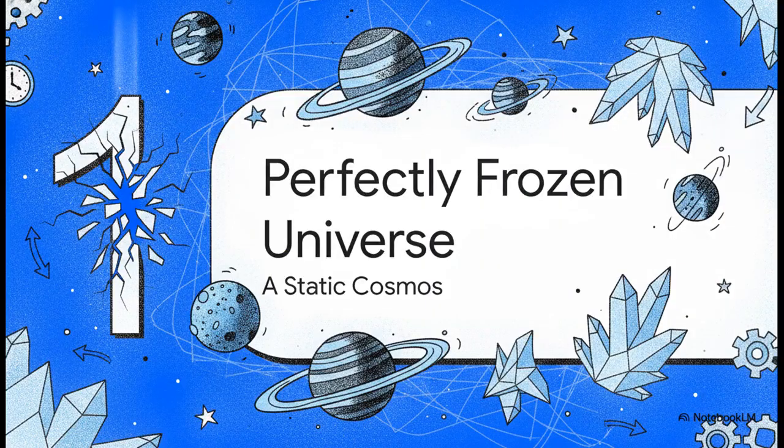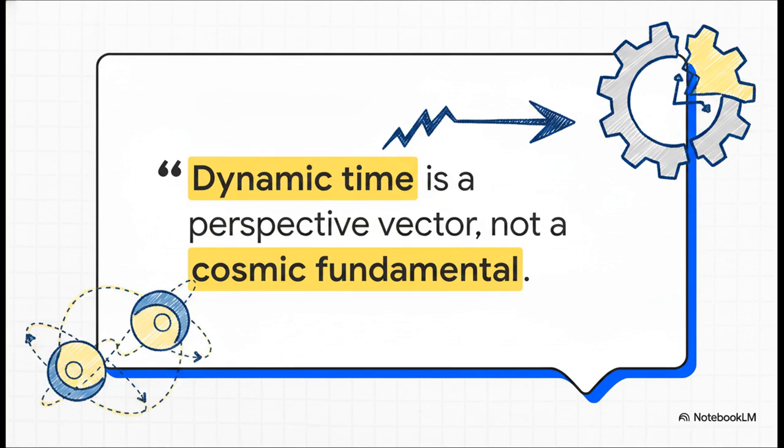All right, Section 1, a perfectly frozen universe. So to really grasp the math here, we actually have to shatter our standard perception of reality. We have to accept a pretty radical premise. At its most fundamental level, the universe doesn't move. It is completely static. In fact, within Logos fields theory, dynamic time is just a perspective vector, meaning, it's not